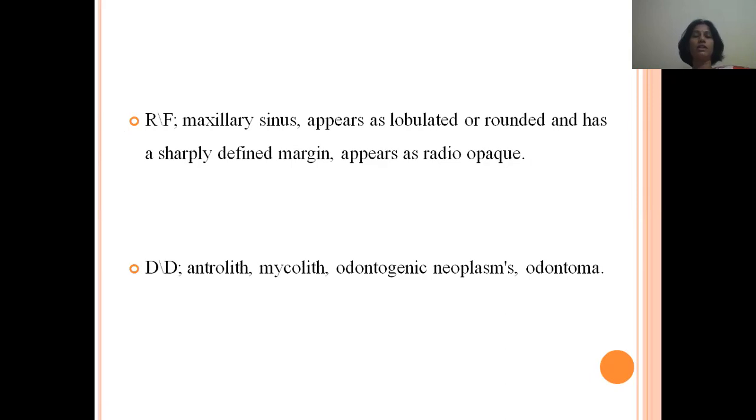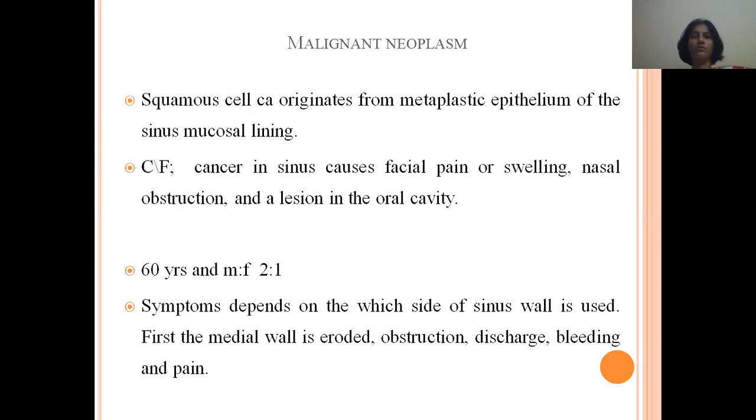Radiographic features: in case of maxillary sinus, it appears lobulated or rounded and has sharply defined margins, and appears radiopaque. The differential diagnosis for benign neoplasms is antrolith, mycolith, odontogenic neoplasms, and odontomas. The malignant neoplasm, squamous cell carcinoma, originates from metaplastic epithelium of the sinus mucosal lining. Clinical features: cancer in the sinus causes facial pain or swelling, nasal obstruction, and a lesion in the oral cavity.